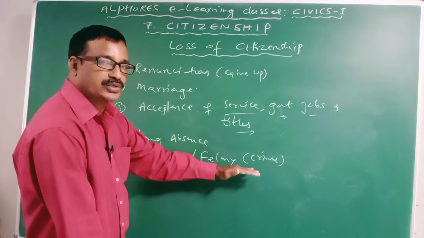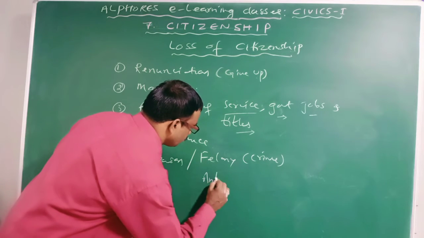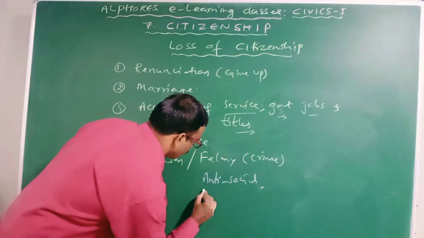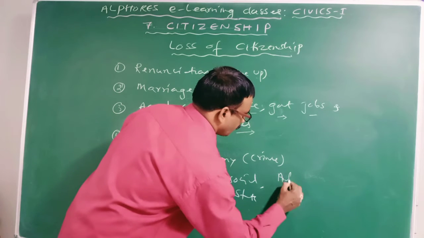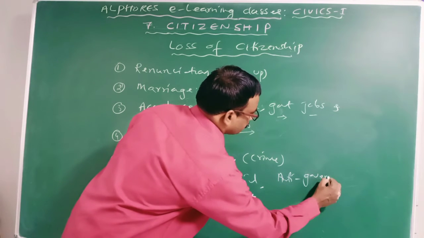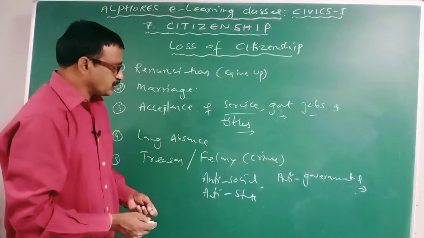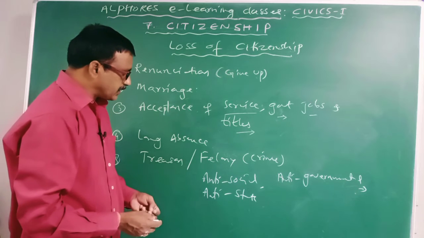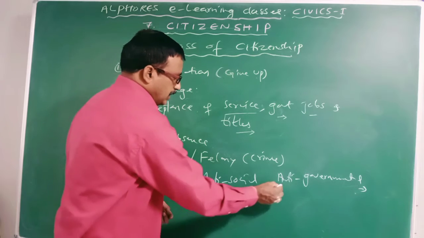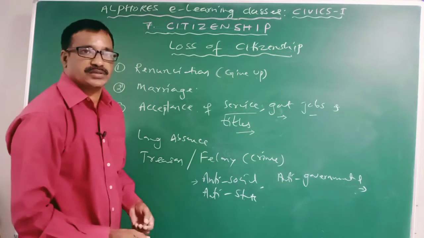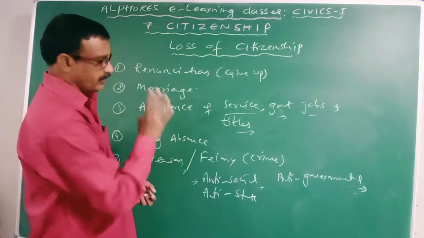In anti-social, anti-state and anti-governmental activities. Clear? If a person actually participates or extends assistance in anti-social or anti-state or anti-governmental activities, he may lose his native state citizenship. Clear? So it is one topic.